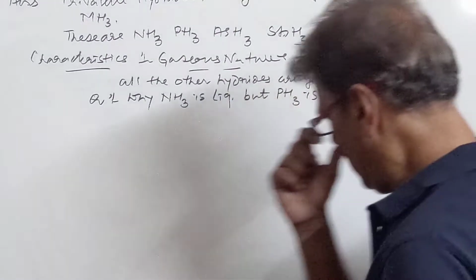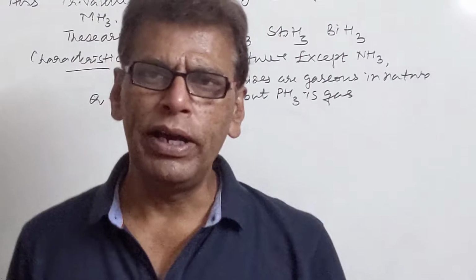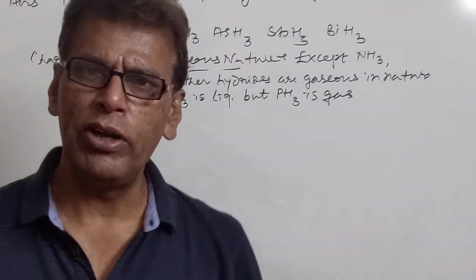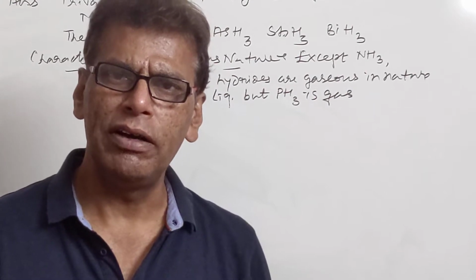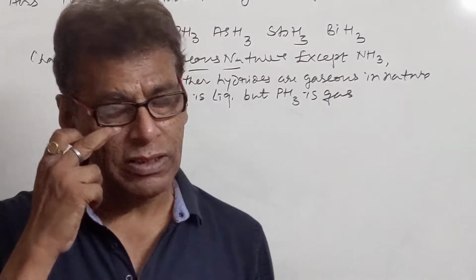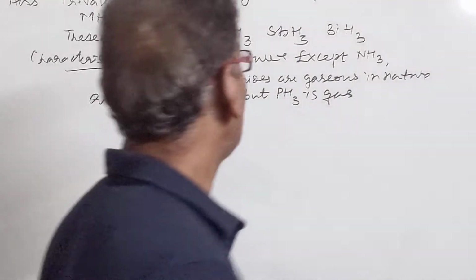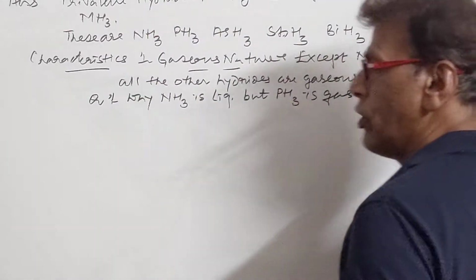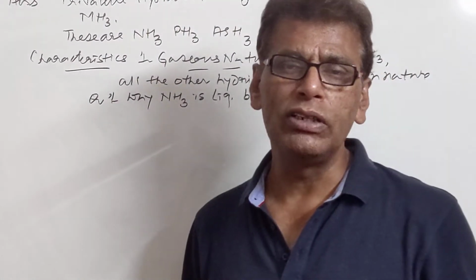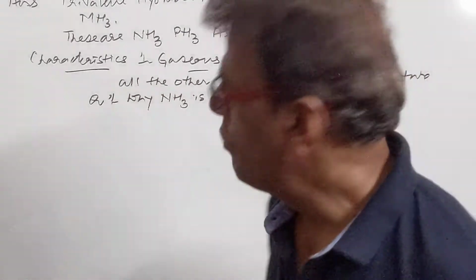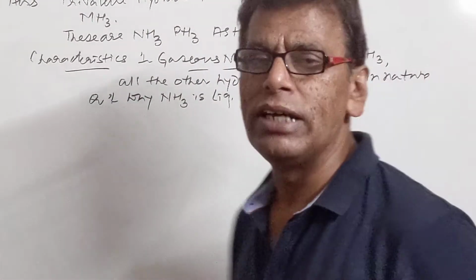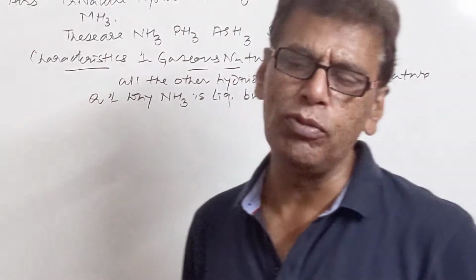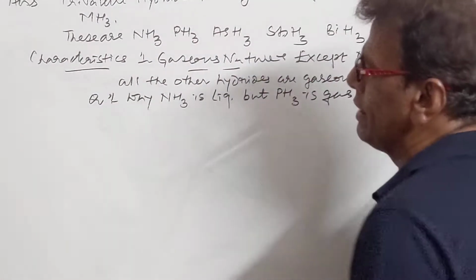The reason is very simple. Ammonia molecules possess hydrogen bonding, due to which their molecules remain associated together and the physical state changes to liquid. In case of phosphine, the size of phosphorus is quite large and phosphorus is less electronegative in nature. Therefore, there is no hydrogen bonding in PH3 and it possesses weak van der Waals forces among its molecules. That's why it exists as a gas.